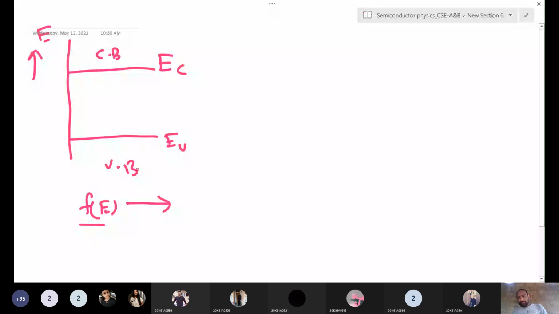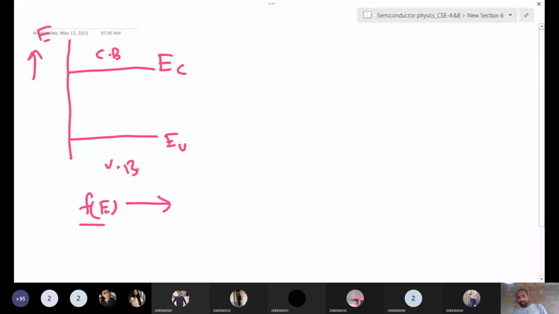Like that. If you increase the temperature, this area will increase and this area will decrease. Here also it increases because more holes are increasing, and here more electrons are increasing. So that means, what? We have already discussed this theoretically. If you increase the temperature, more number of electrons are generated.